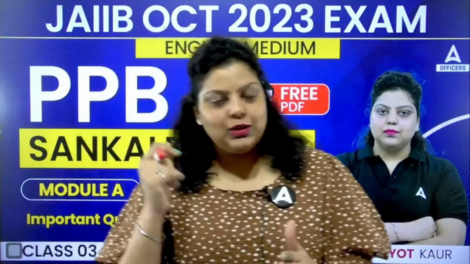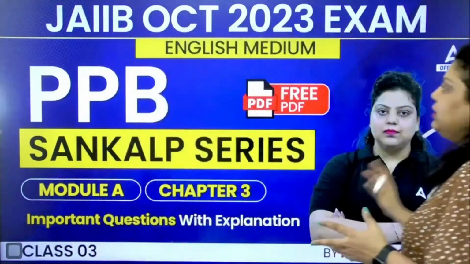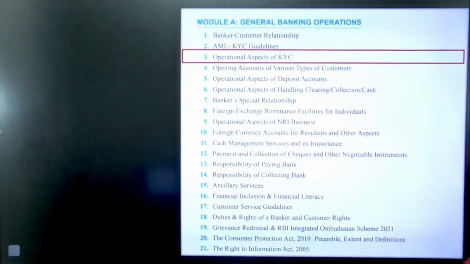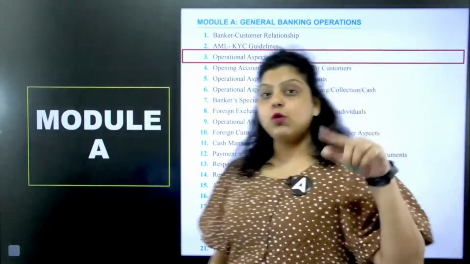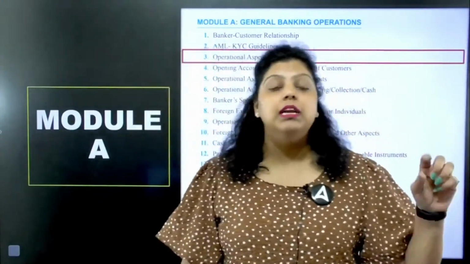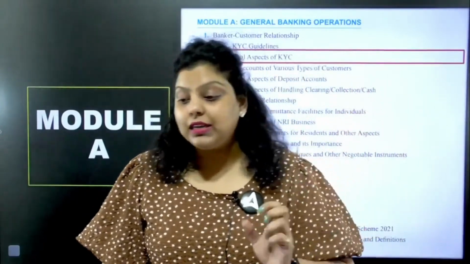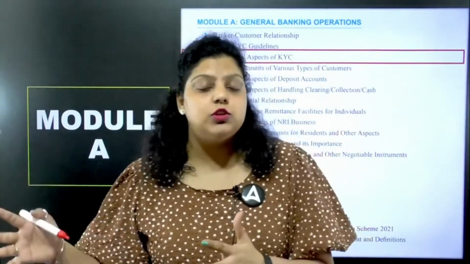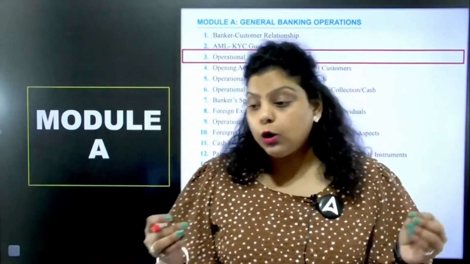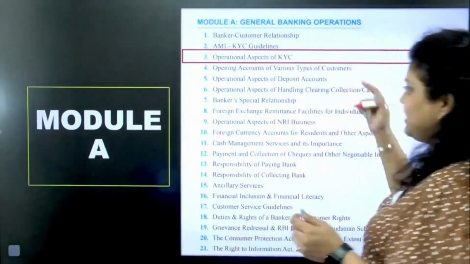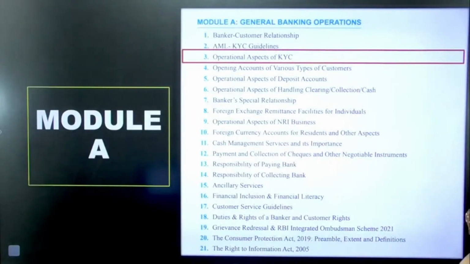We have already discussed module A, chapter 1, chapter 2, and today we are going to discuss chapter 3, that is related to the operational aspects of KYC. So we have discussed AML KYC guidelines. We have also discussed money laundering and terrorism financing. I have taken a topic-wise, conceptual session also on the same unit of your PPB, that is unit B or unit 2, I can say.